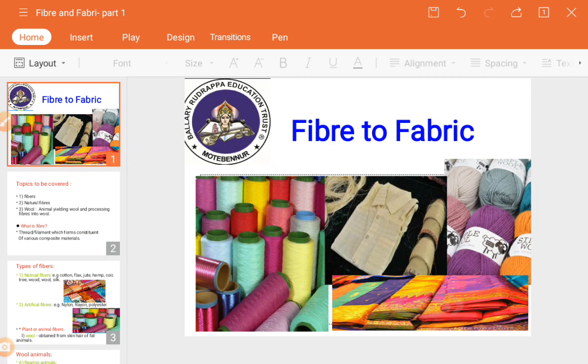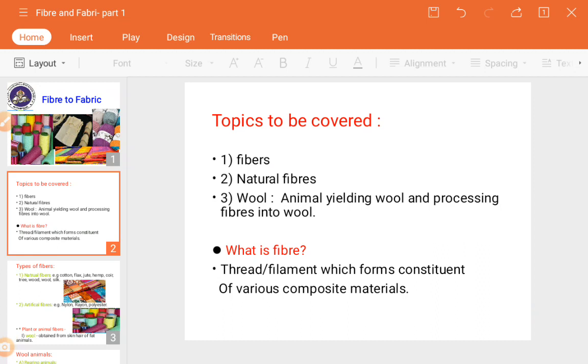So here we will move towards our topic. The topics which we are going to cover here are fiber, natural fibers, wool, the animal yielding wool and processing fiber into wool. Okay, what is meant by fiber? The fiber is a thread or the filament which forms constituent of various composite materials.